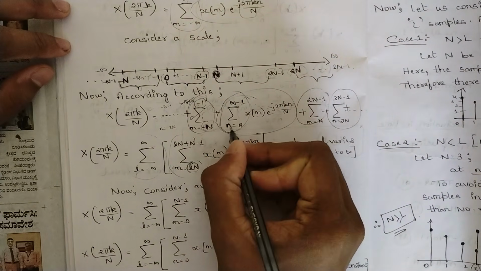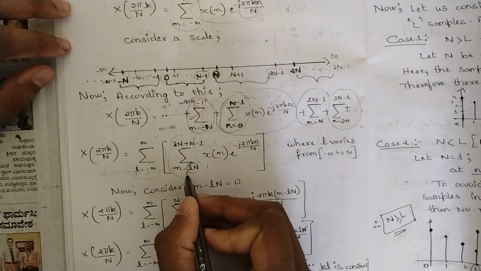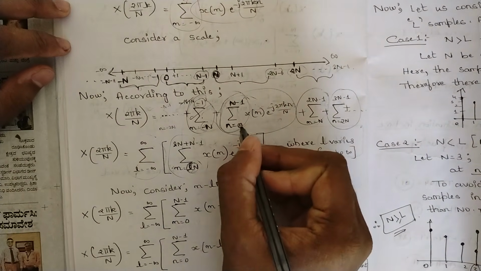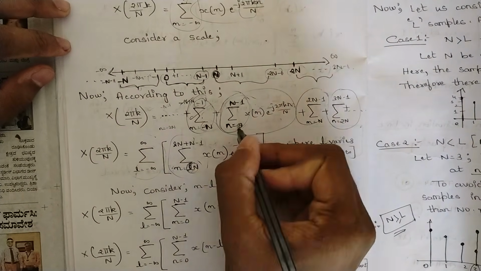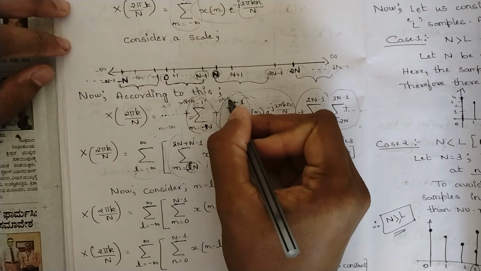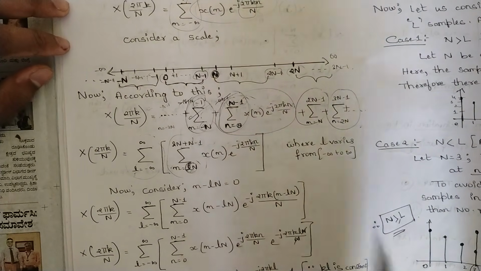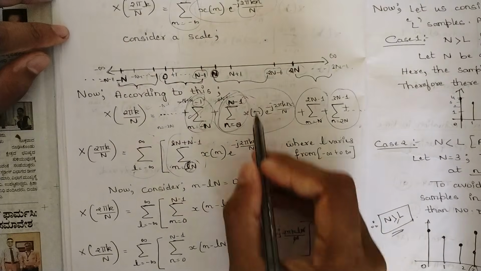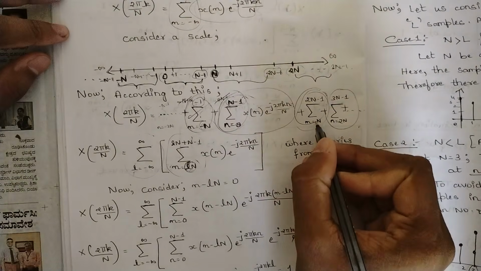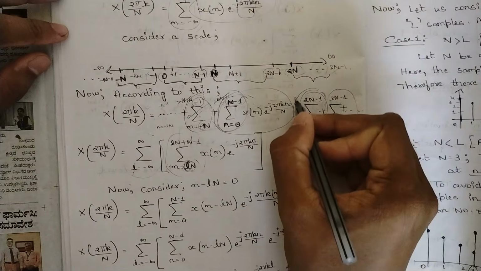Similarly here we have n is equal to 0 to n minus 1, so what is the value of L here? The value of L here is 0 because we have n is equal to 0. So if you put the value of L as 0, what would we be getting? 0n plus n minus 1. So 0 into anything is 0, this would be cancelled, we would be left with again n minus 1. Okay, so that's why. Similarly, for here also, if you consider, here the value of L is 1, so Ln plus n minus 1, that is n